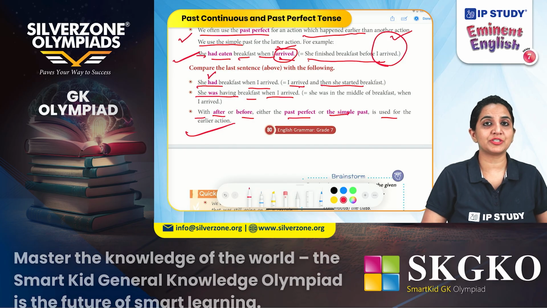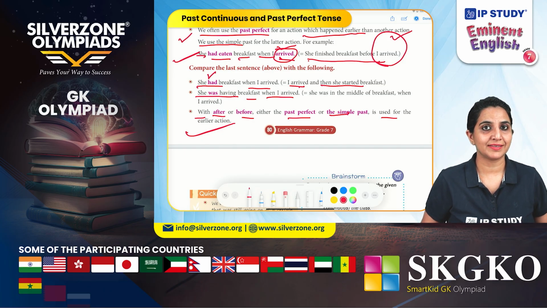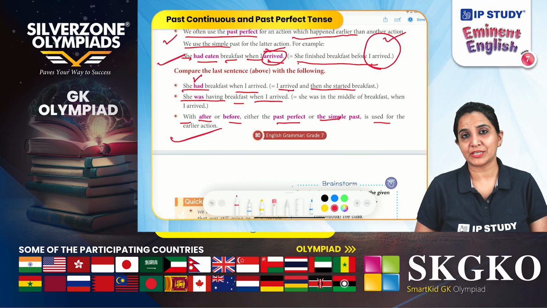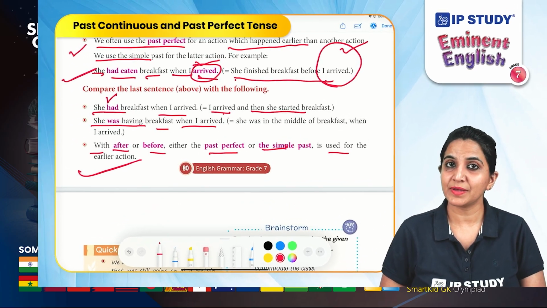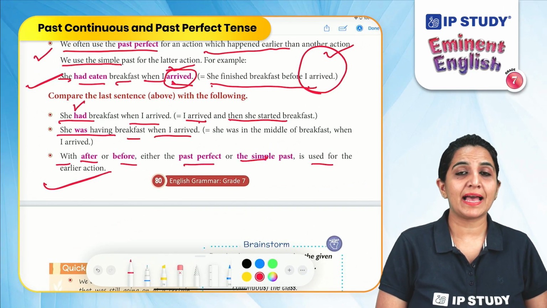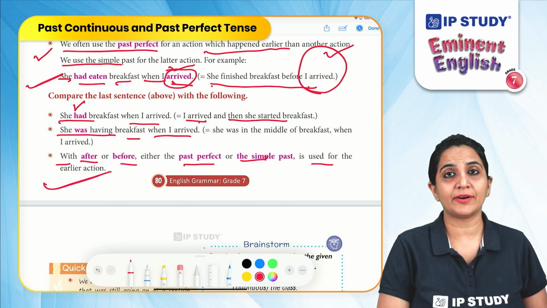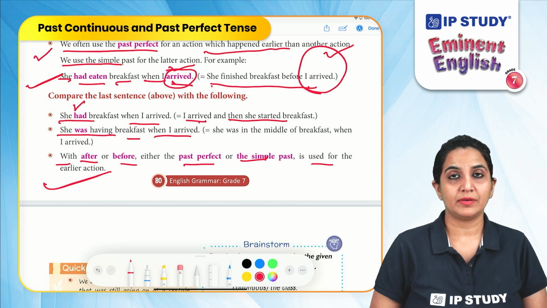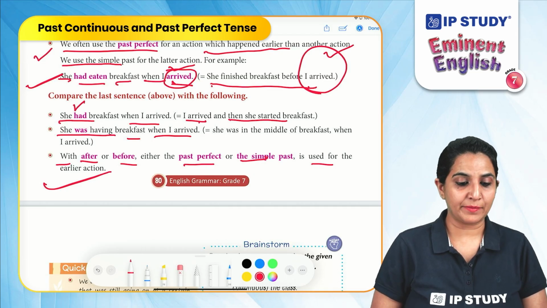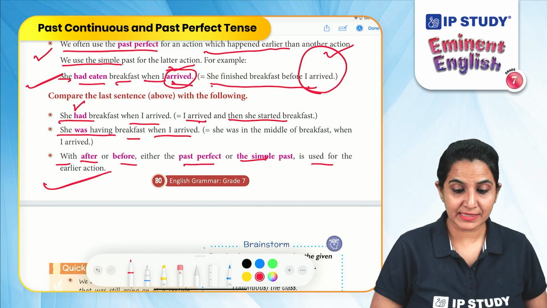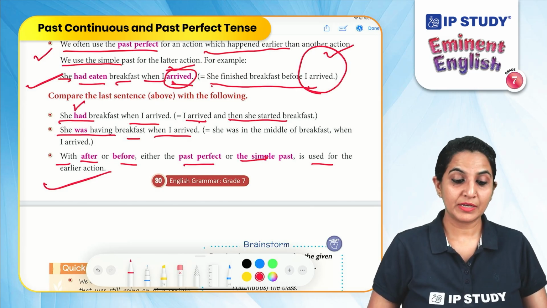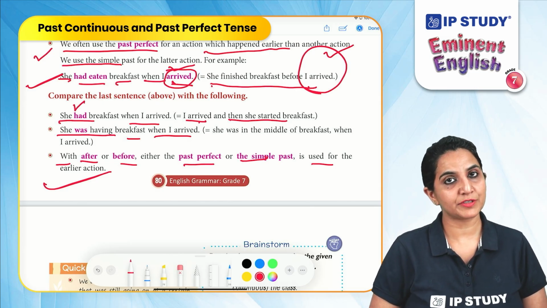If there are two actions described in the sentence, the first action can be in the past perfect tense and the latter action can be in the simple past tense. Similarly, if the action had already taken place, finished in the past before the point of time, we can use the simple past tense. For example, she had breakfast when I arrived.